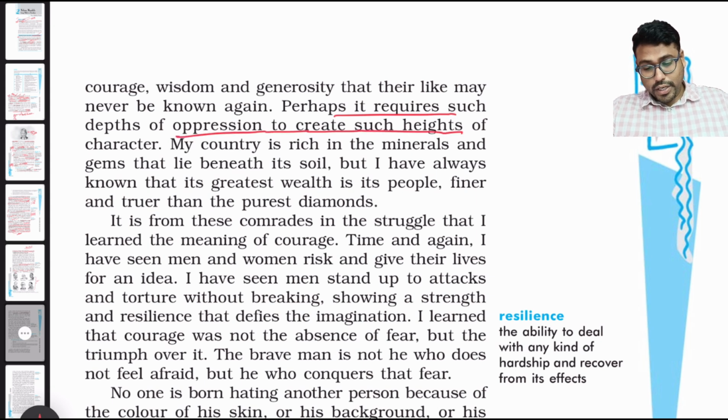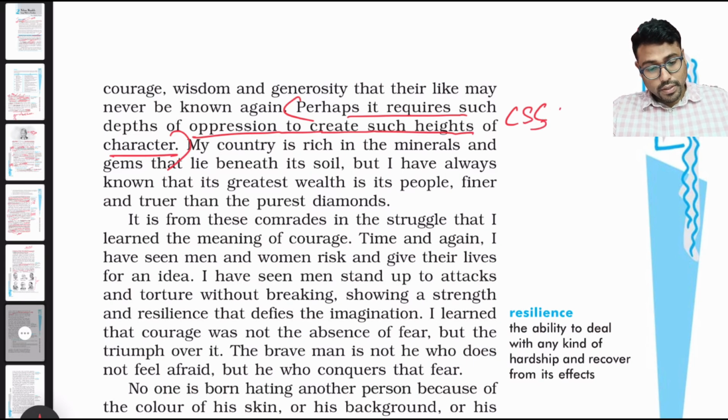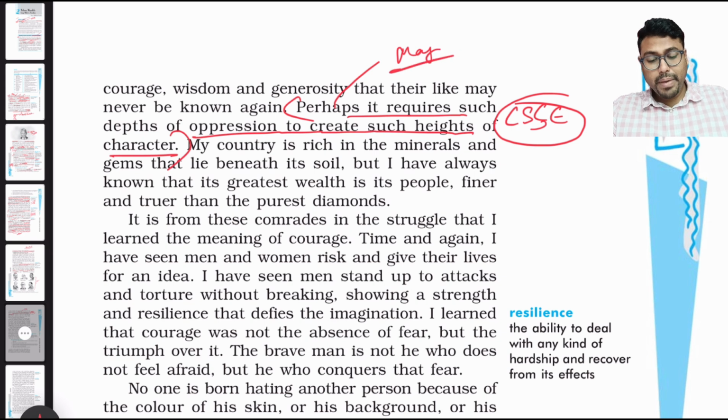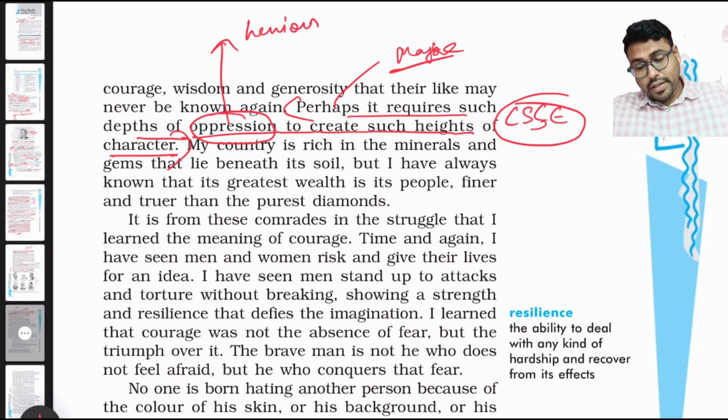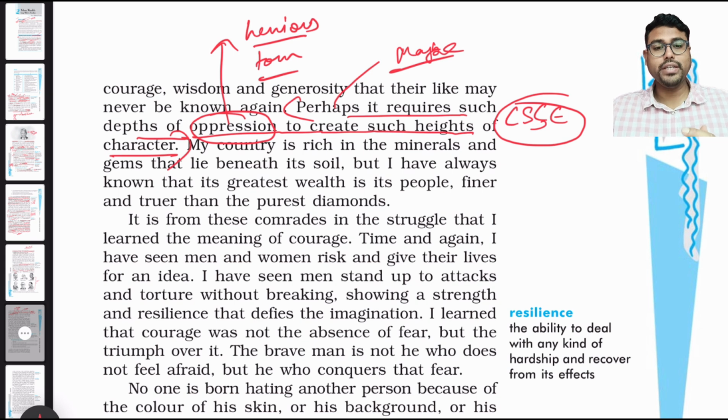Perhaps it requires such depth of oppression to create such height of character. This is very important. Why is this very important? He is telling, perhaps, maybe that it requires such dire, such heinous, torturous oppression to create height of character. A good, magnanimous character can only be created if that person has gone into the depth of oppression.